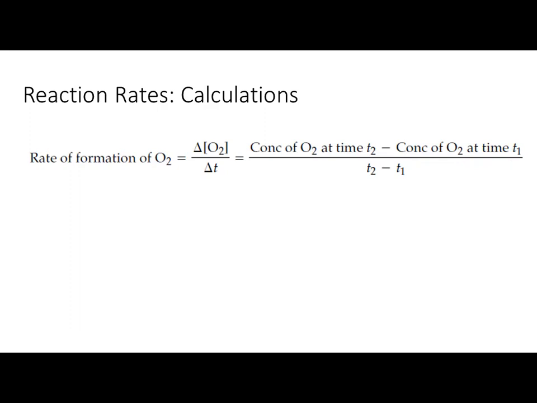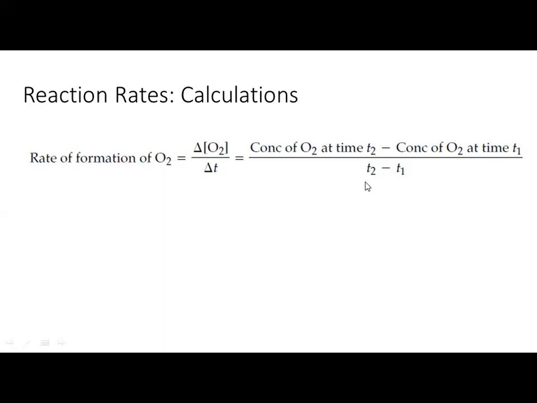So what is T2? 200, very good. And T1, 100. Time may be any, so two values will be given to you.